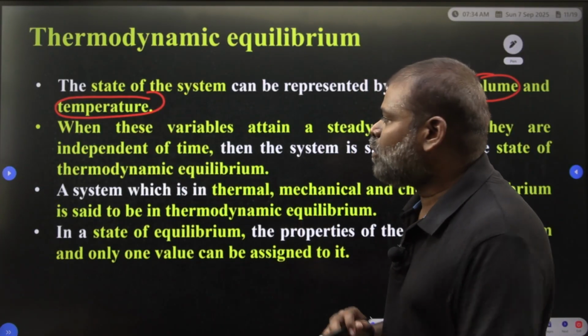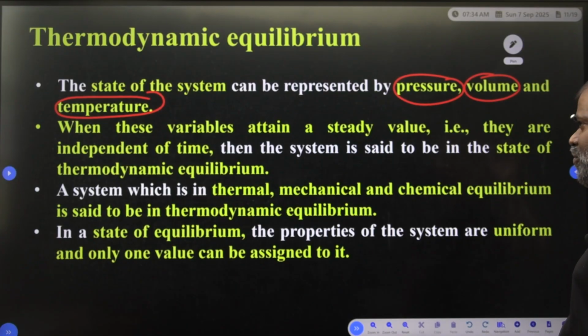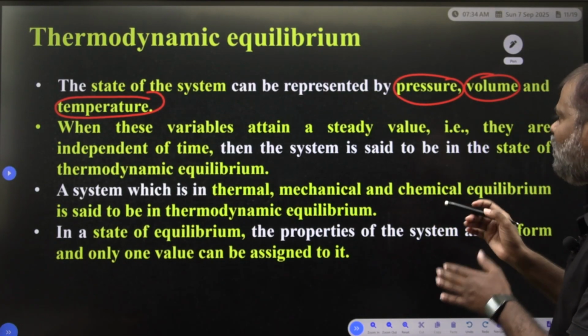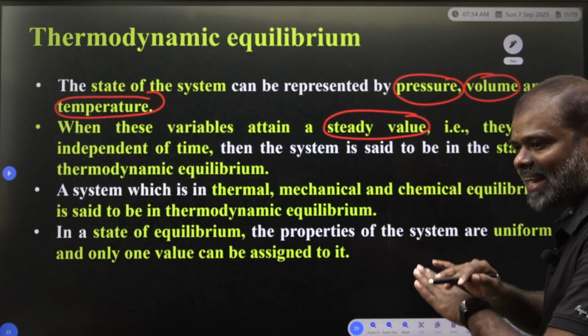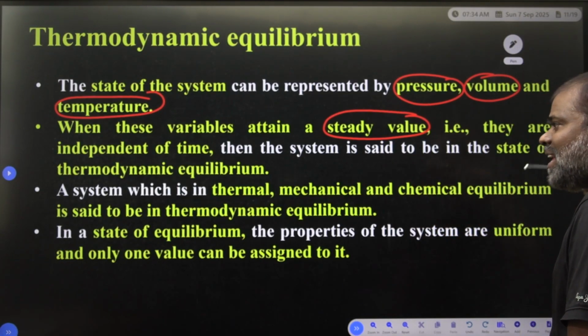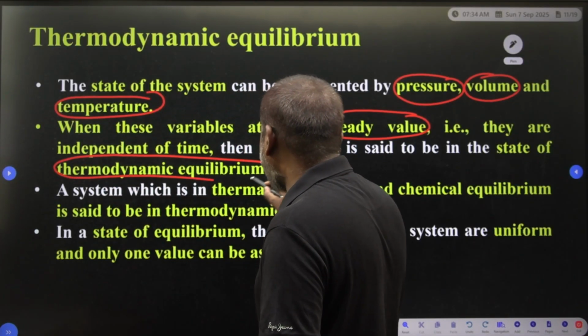Once again, listen. The state of the system can be represented by pressure, volume and temperature. When these variables attain a steady value, that is, they are independent of time, then the system is said to be in the state of thermal or thermodynamical equilibrium.